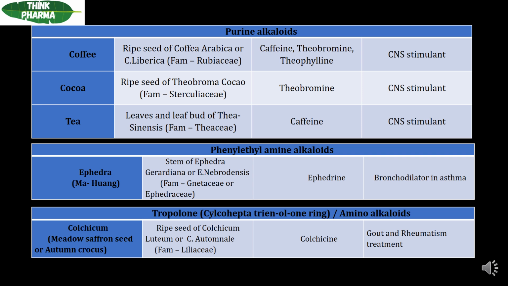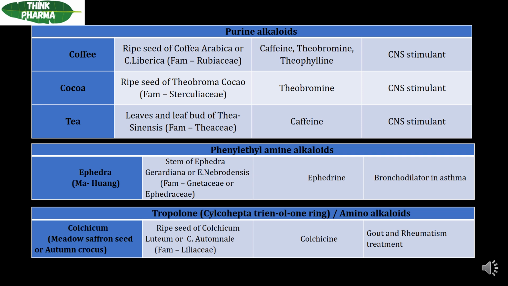Okay. So moving to the purine alkaloids. Purine alkaloids are nitrogenous compounds with a purine structure. This purine structure has two rings which are heterocyclic and aromatic in nature. So I said these purine alkaloids have two rings. This is a six-membered pyrimidine ring. It is fused with a five-membered imidazole ring.